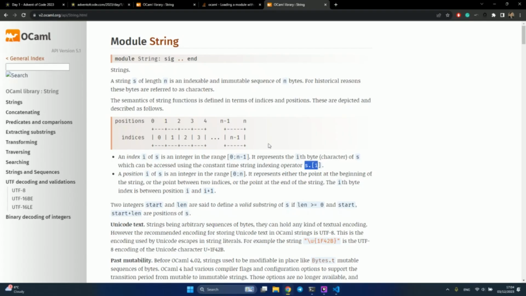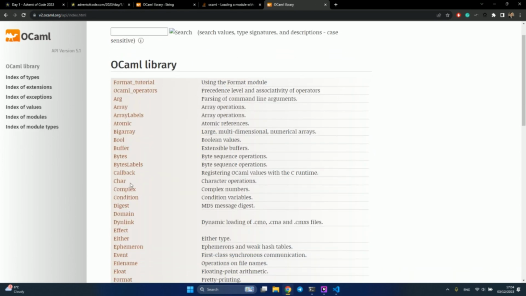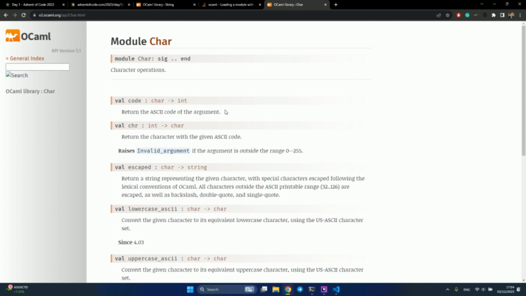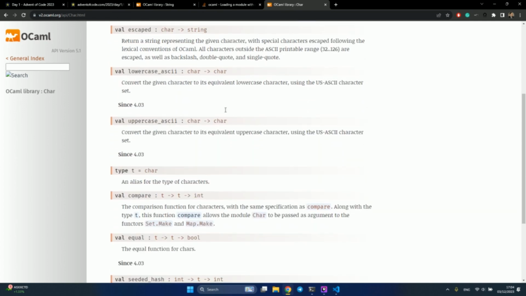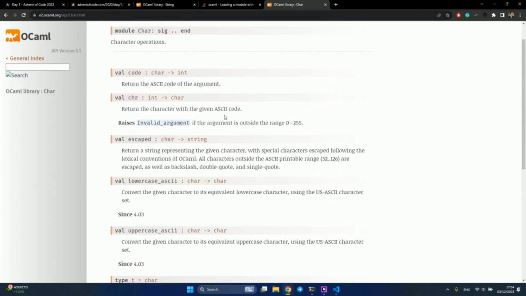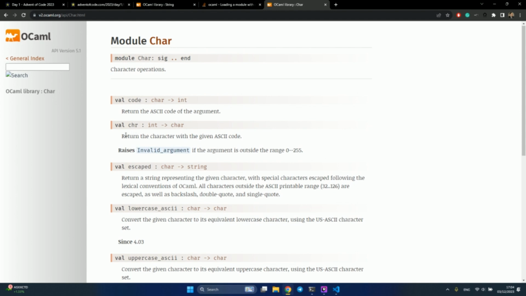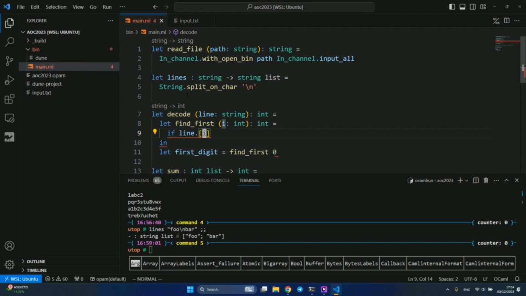Now we just need to write a function that checks if a character is a digit. Again, let's go to the Char module. Let's hope there is such a function. Okay, there is no such function in the standard library. I'm getting spoiled by the Haskell standard library. Okay, let's write our own helper function.